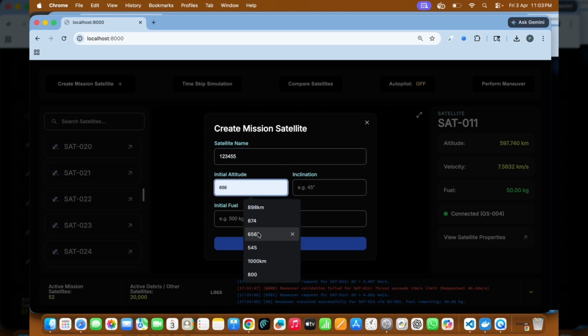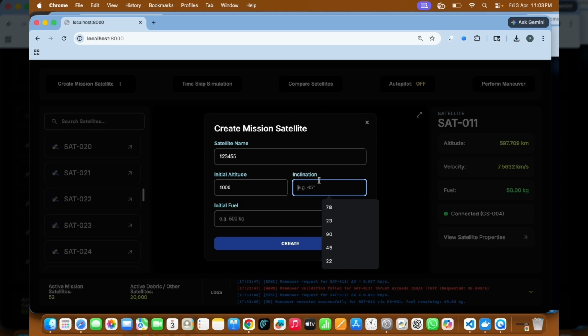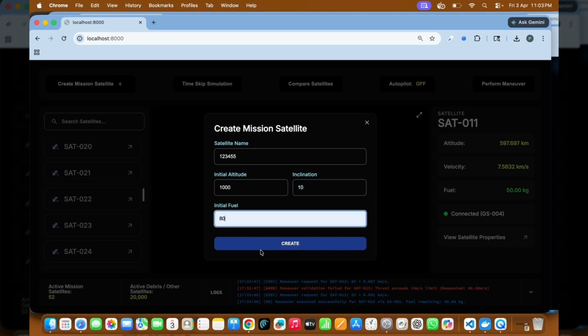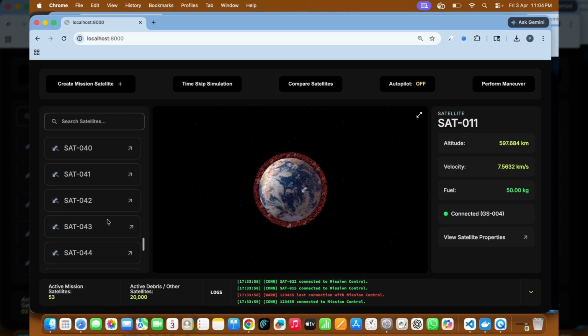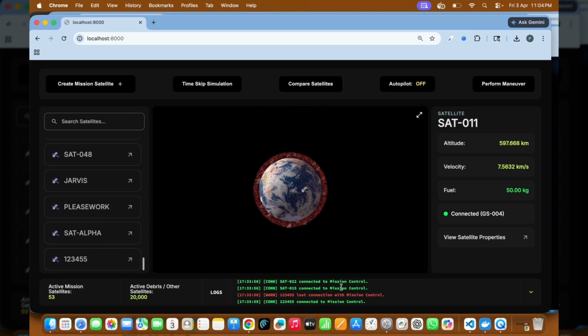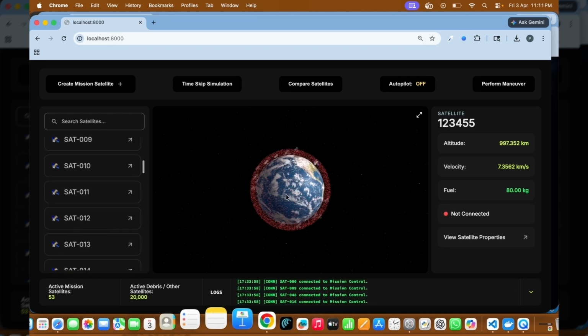1, 2, 3, 4, 5, 6. Initial altitude 656, let's make it 1,000. Inclination, let's make it 10 degrees. Fuel, let's make it 80. Create, and now it's 53 right here. And it's disconnected. So this log just goes on forever.